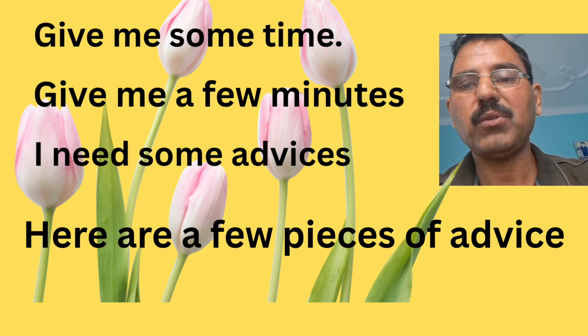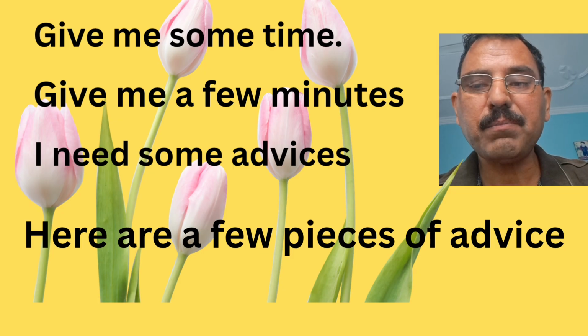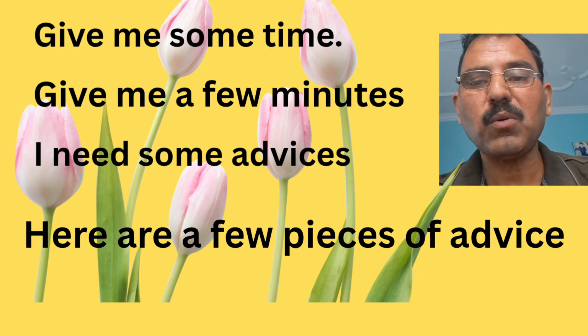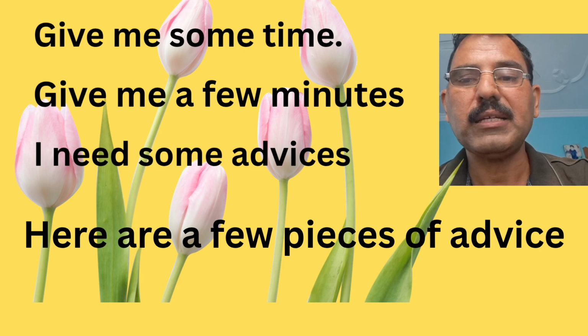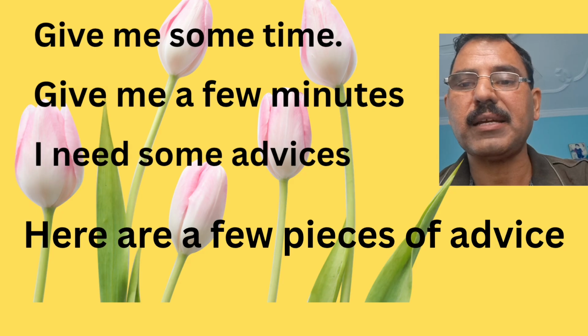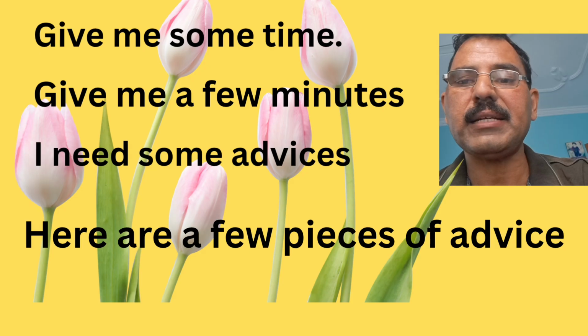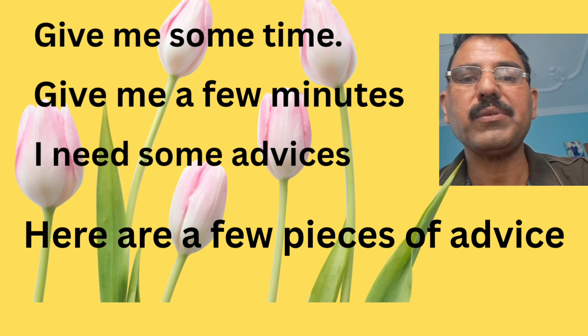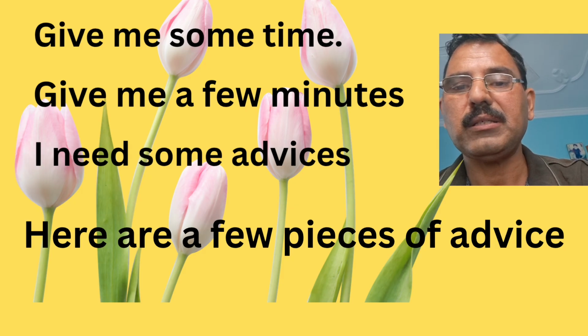Okay. Now the fourth one is here. Here are dash pieces of advice. Now you can understand here, because this is very much clear, that we have to use a few. The reason behind it is that a few is used with a countable noun. Here are a few pieces of advice. Okay, student.